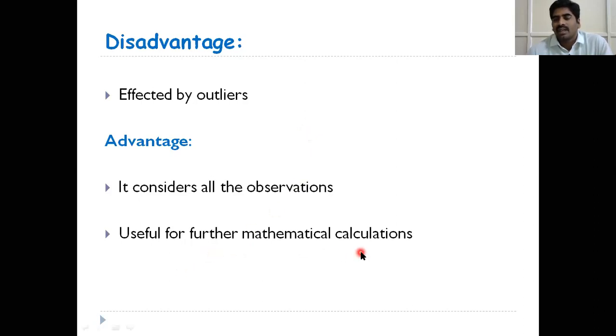We will see in the further concepts, in normal distribution, testing of hypotheses, and in all the future statistics concepts, we are using mean and standard deviation most frequently. So this is the main advantage of standard deviation. It is useful for further mathematical calculation while you are calculating correlations, regressions, and normal distribution. In all the concepts, we are using standard deviation and mean most frequently. Okay.